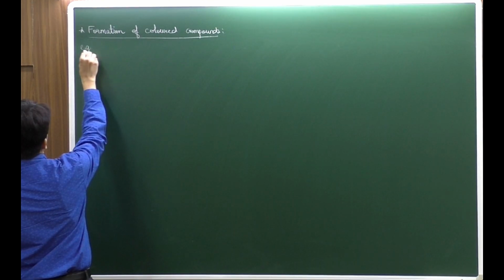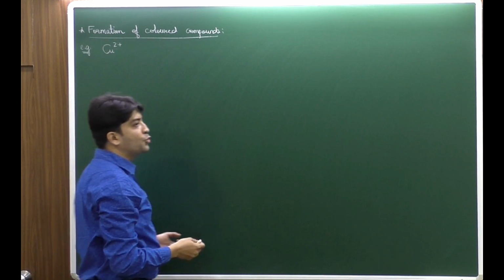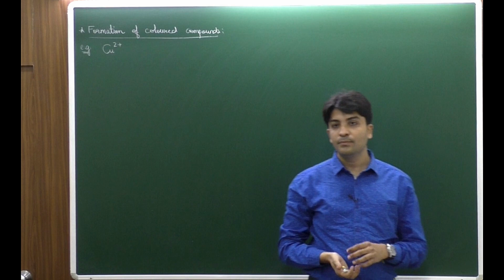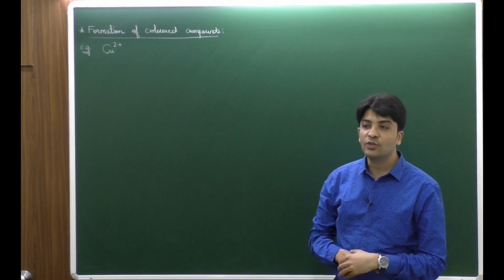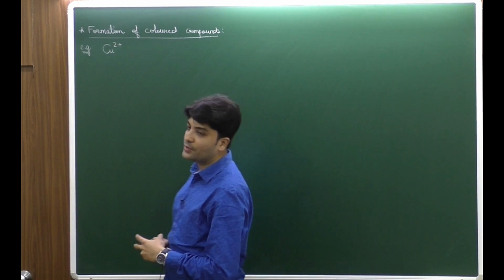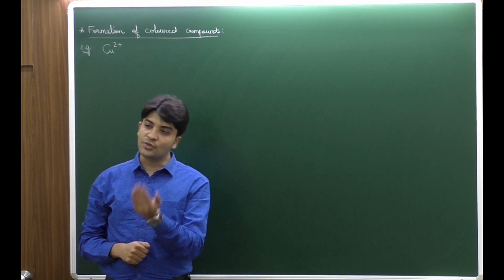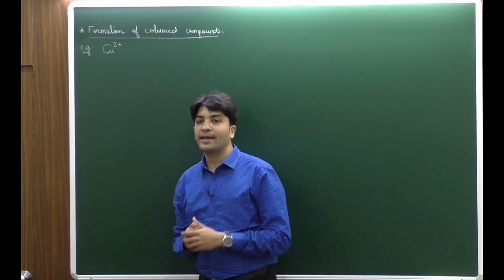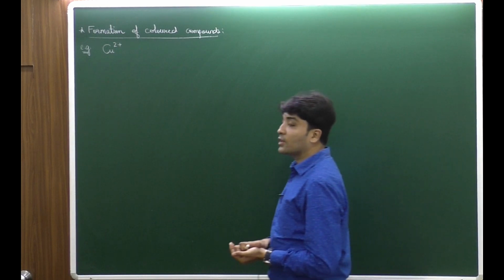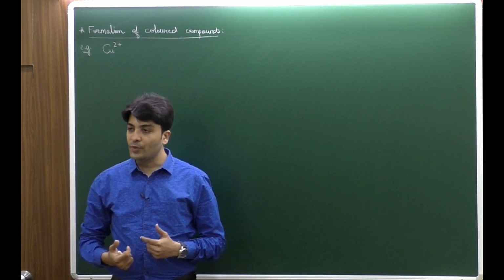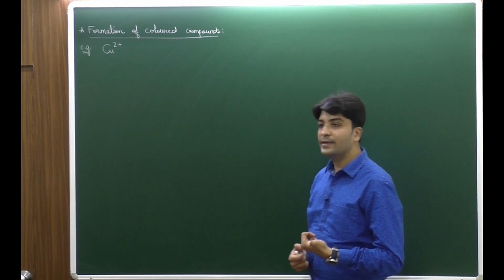So if we talk about, let's say, copper 2+, what is the color of the cupric ion? Blue. There is a famous compound of this, CuSO4.5H2O, which is called blue vitriol. So the blue color of CuSO4 is due to Cu2+ ion, and that is why we say the cupric ion is blue colored. Okay. Now the color depends on many of the properties or many of the conditions. One of the condition is the presence of unpaired electron.